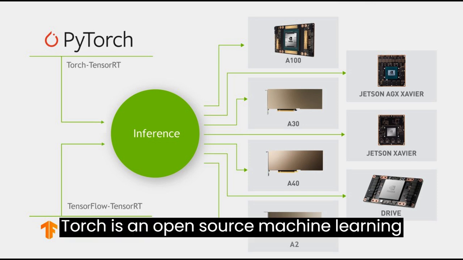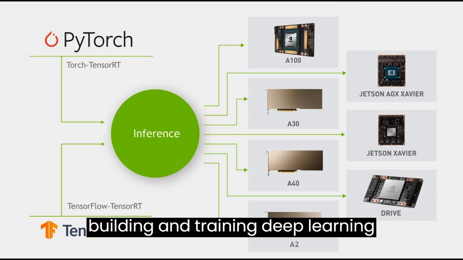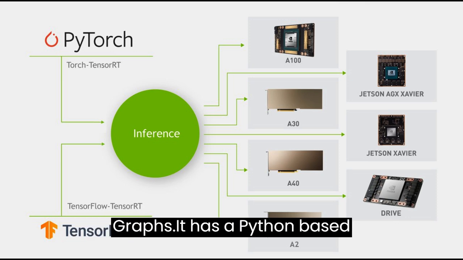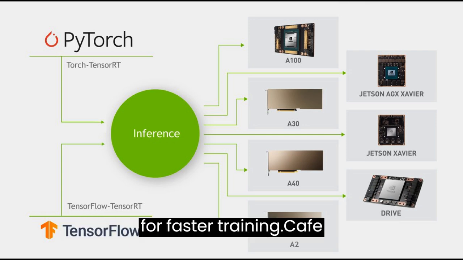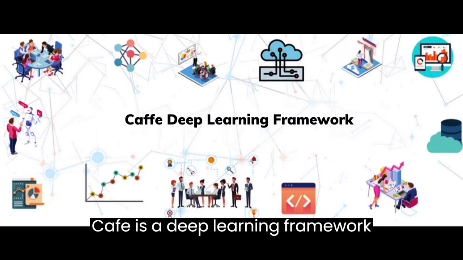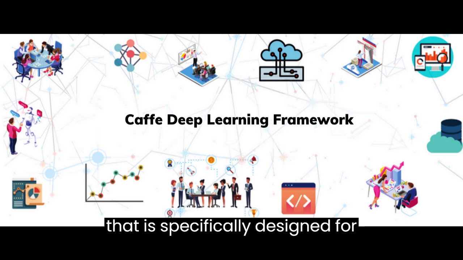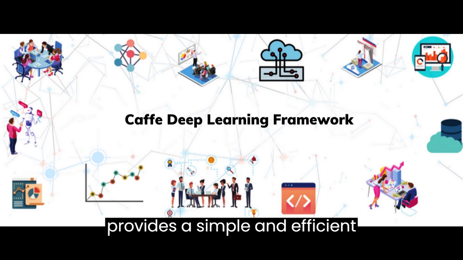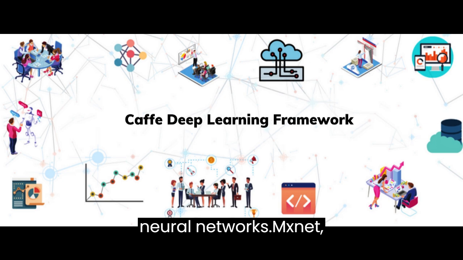PyTorch, developed by Facebook. PyTorch is an open-source machine learning library that provides support for building and training deep learning models using dynamic computational graphs. It has a Python-based interface and supports GPU acceleration for faster training. Caffe is a deep learning framework developed by Berkeley AI Research that is specifically designed for computer vision tasks.